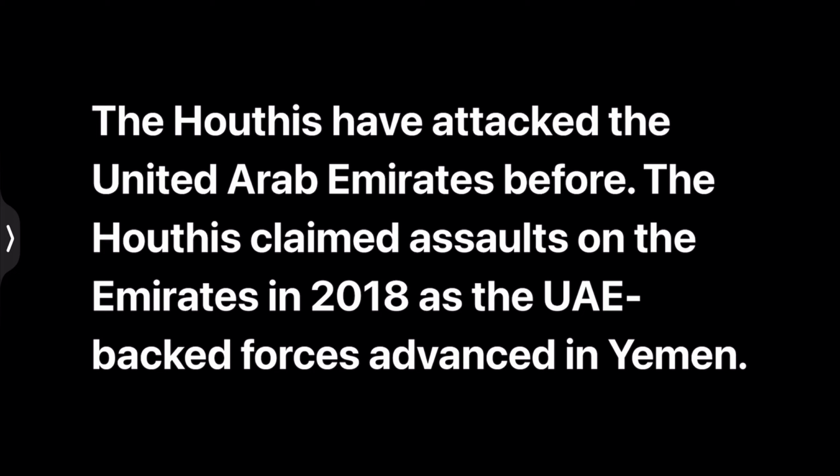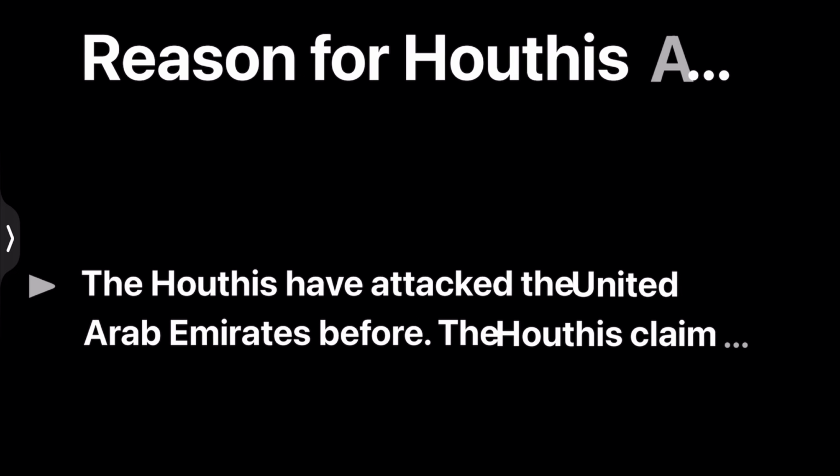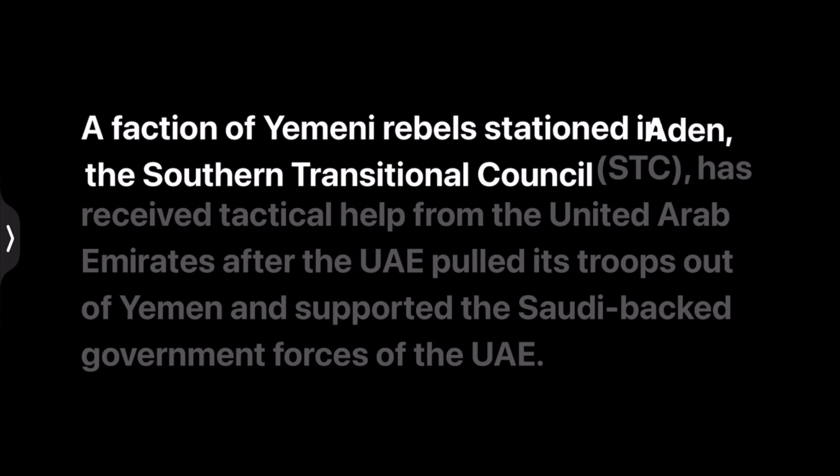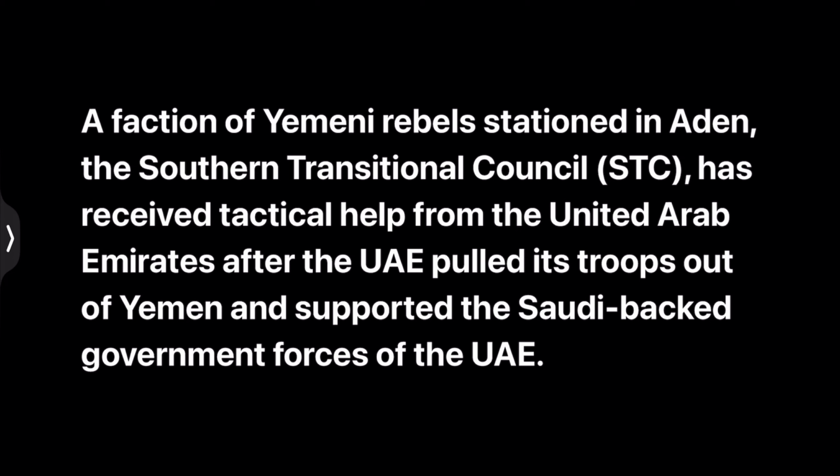A faction of Yemen rebels stationed in Aden and the Southern Transitional Council has received tactical help from the United Arab Emirates after the UAE pulled its troops out of Yemen and supported the Saudi-backed government forces. At this time, the Houthis' only emphasis was on Saudi Arabia and the forces supported by the kingdom.